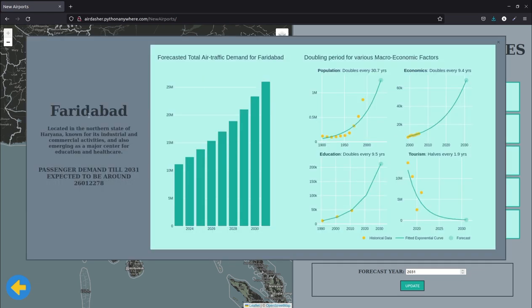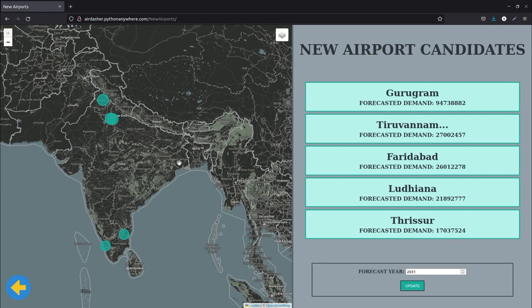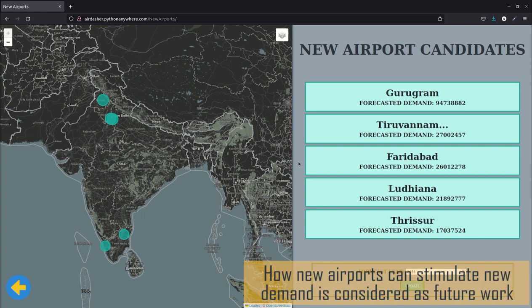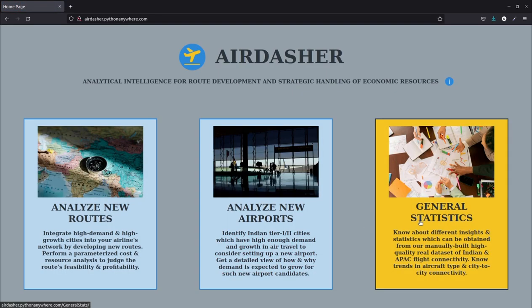For example, for Faridabad, you can look at the same information that we have seen earlier, and we can consider whether to add an airport to this city or not. The addition of a city can also stimulate demand, air traffic demand, which is quite an interesting feature over here. Lastly, coming to the general statistics feature.